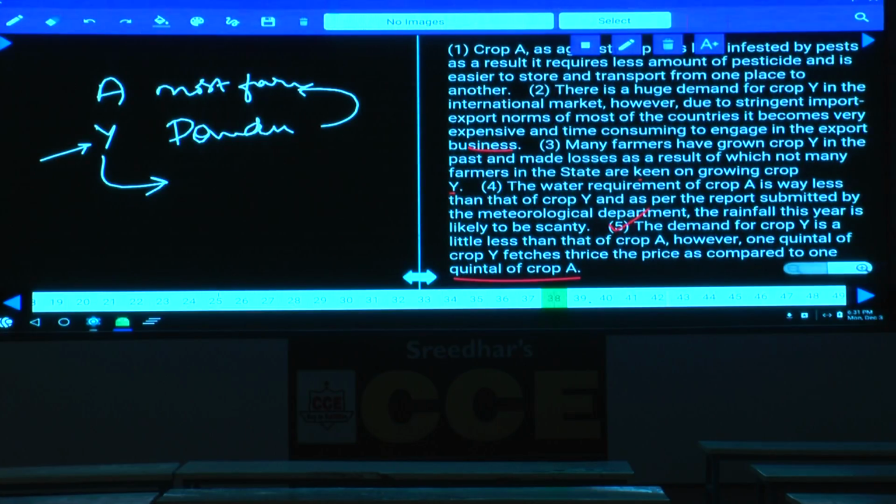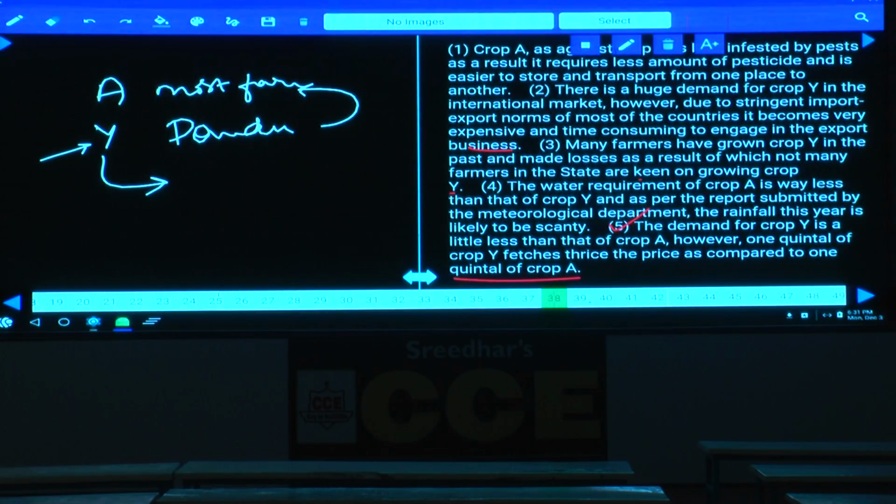and the fifth one is what? Why has this person Pandu gone for this one? Because the price is more. As the price is more, despite the pleas made by those persons, this person is going only for this. Done? Now this is about choice 5. Done with this? Next one, question number 40.